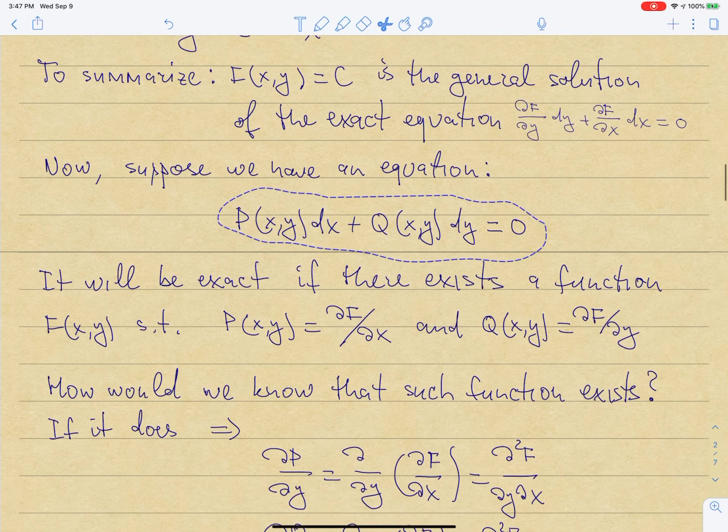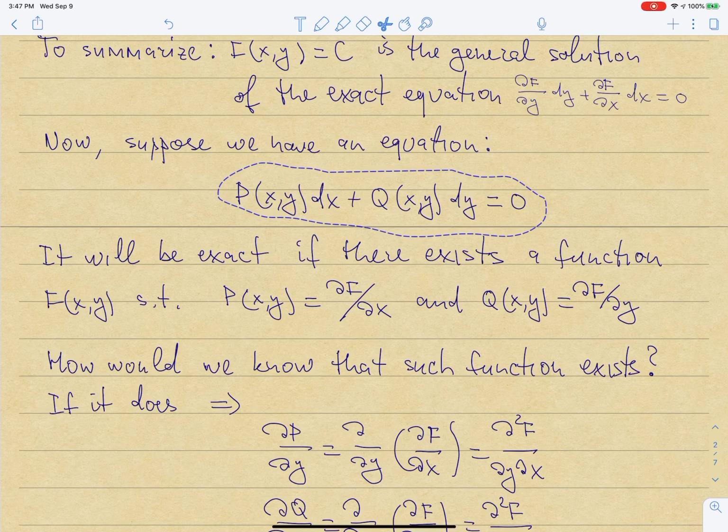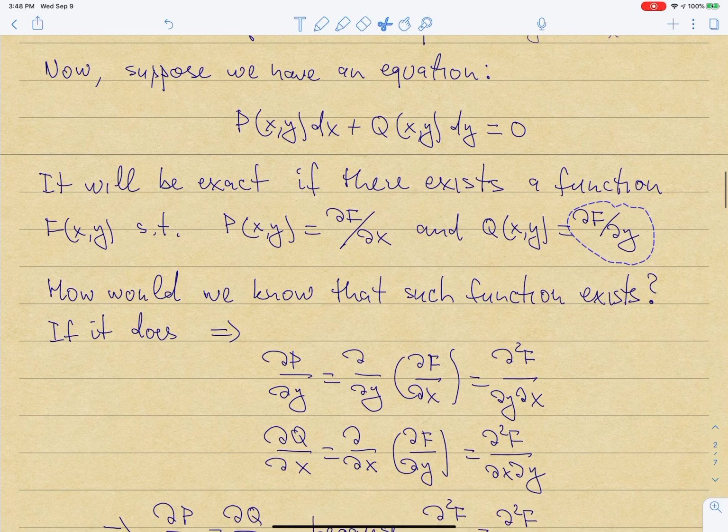And in order to accomplish this, what you do is this. We first make the following observation. Let's suppose that this is true, that this equation is exact, and P is a partial of some f with respect to x, and Q is a partial of the same f with respect to y. So then what do we know? What we can do is this. We can take the partial of P with respect to y. If we do that, then that's a partial with respect to y of df dx, which is a second partial derivative of f with respect to x first and then y.